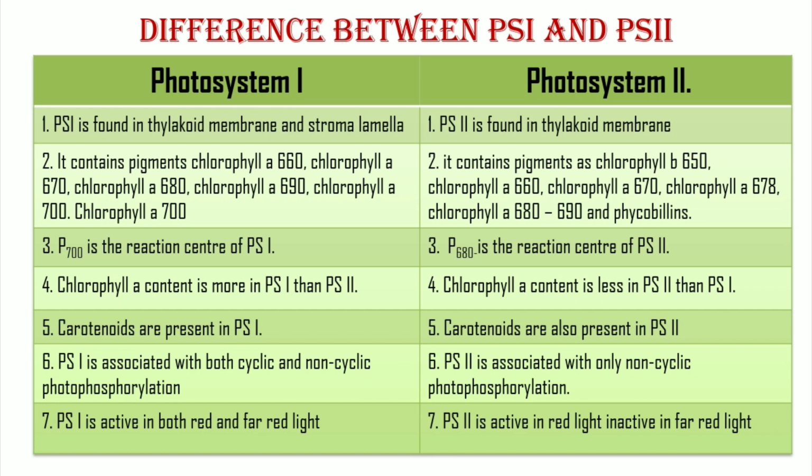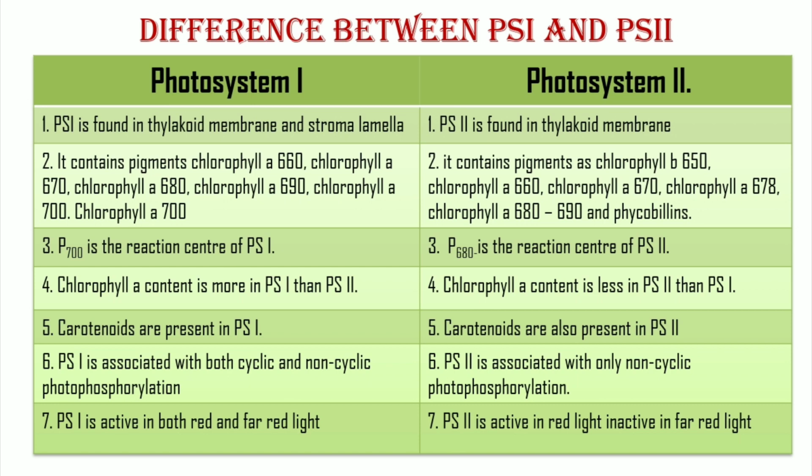Chlorophyll a 700 or P700 is the reaction center of PS1, while PS2 is found in thylakoid membrane and contains pigments chlorophyll b 650, chlorophyll a 660, chlorophyll a 670, chlorophyll a 678, chlorophyll a 680 to 690 and phycobilins. P680 is the reaction center of PS2.